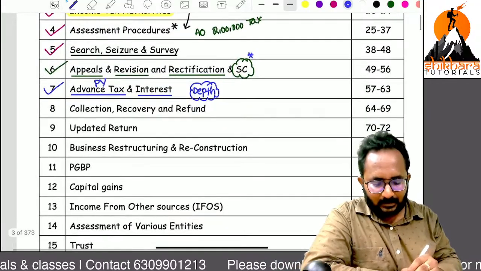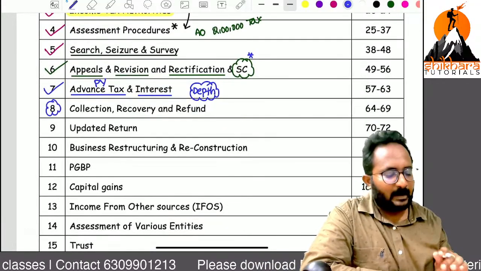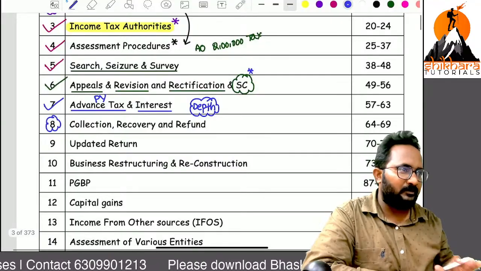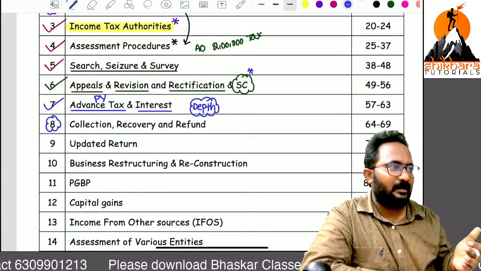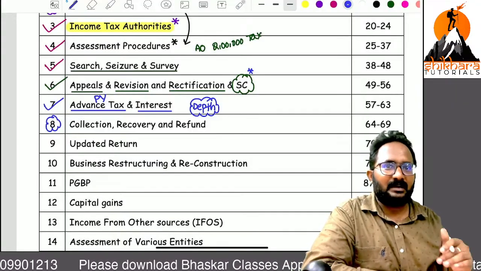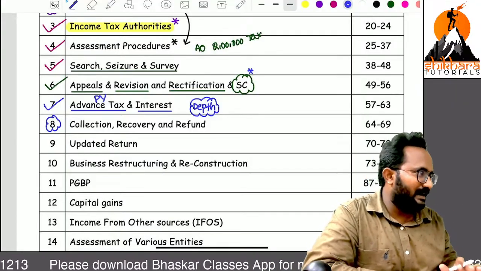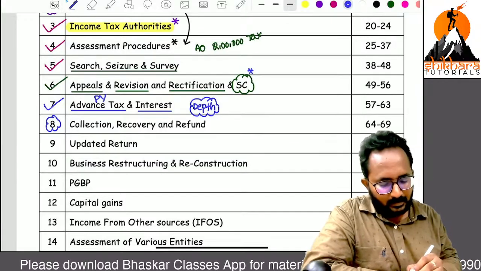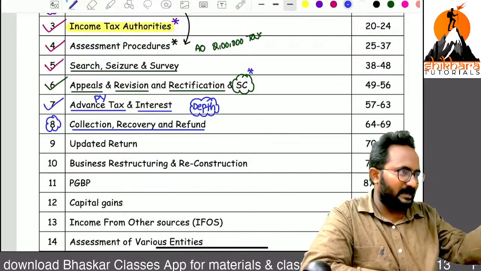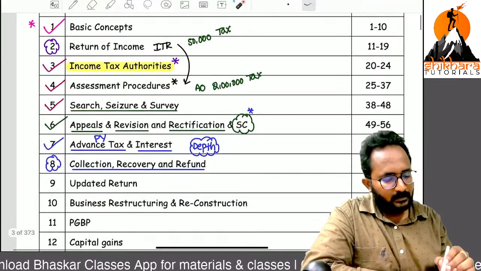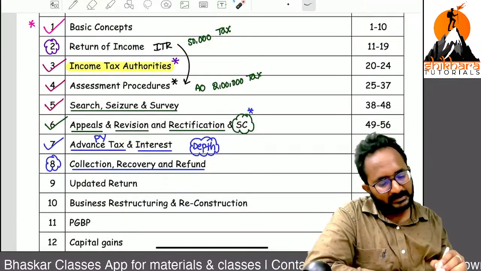The last chapter, collection, recovery, refund. The most unimportant topic in our entire syllabus. At most they give 2 marks, otherwise we don't get any question from that. Remember, collection, recovery, refund. Sir, I will tell you a simple example. Sir, 50,000 you already paid, but how much are they asking?